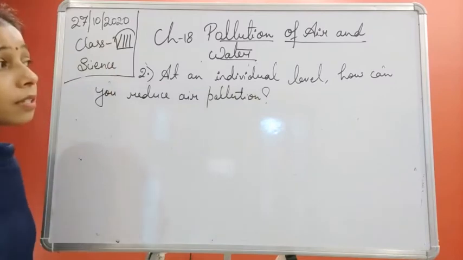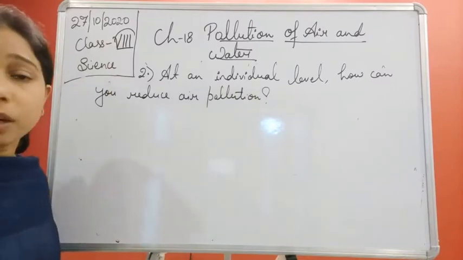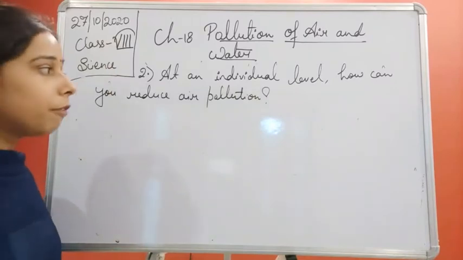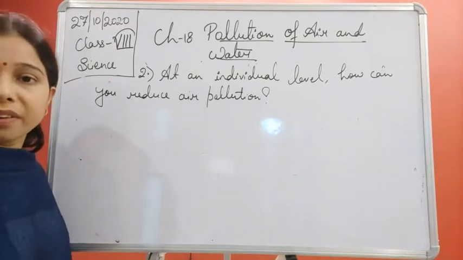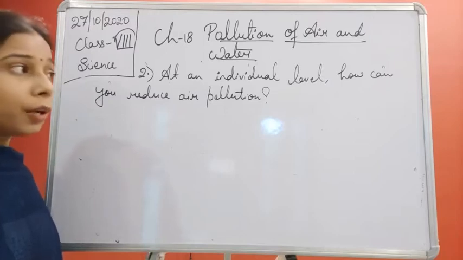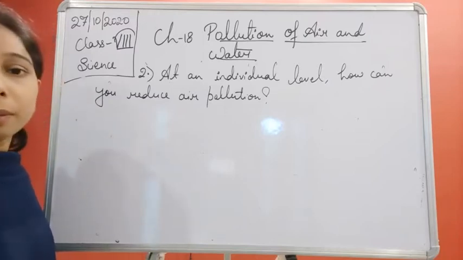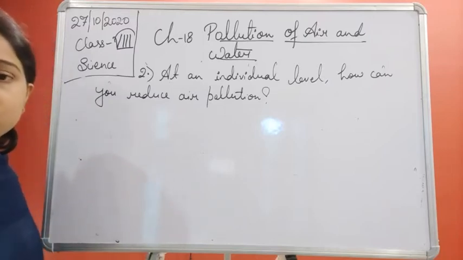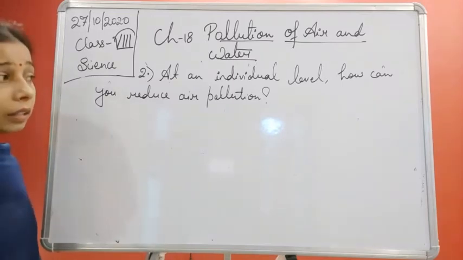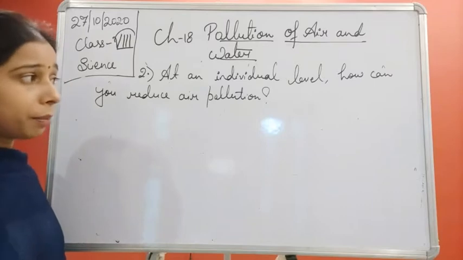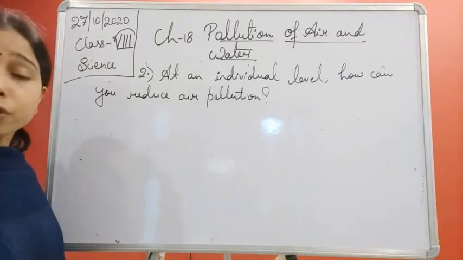So the question is this, students: at an individual level, how is it possible for you to control air pollution, or how are you able to prevent air pollution? We know there are various ways, students, by which we can prevent air pollution, and these are the first things that we have learned in controlling air pollution.